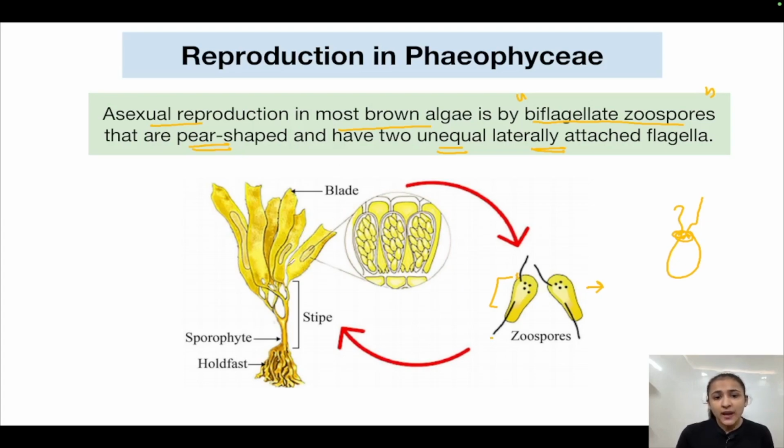This is the plant body. This is the zoosporangium, which is bearing the zoospores. All of these structures, these circular oval kind of structures, are the zoospores. Once released, they are again capable of giving rise to the new thallus.